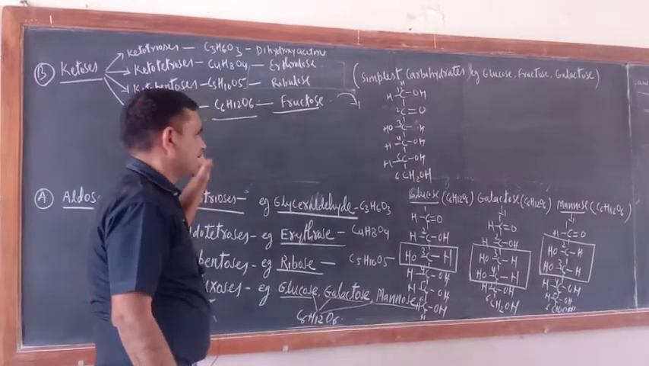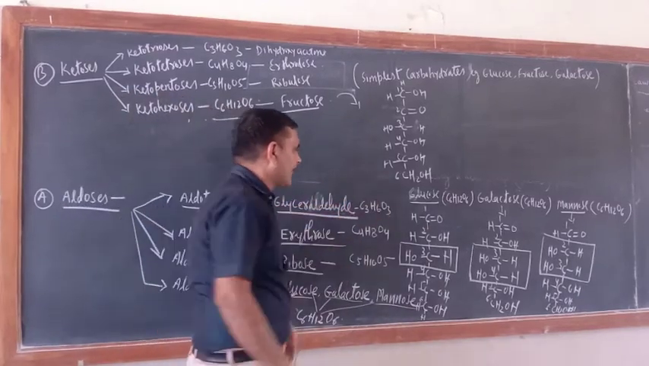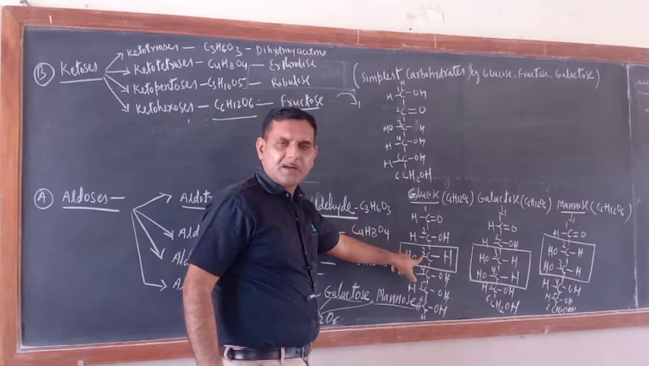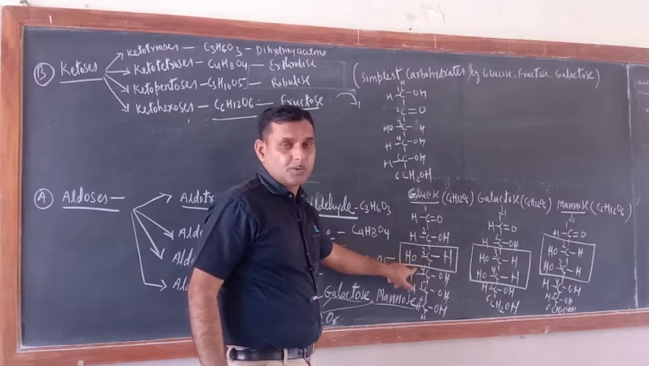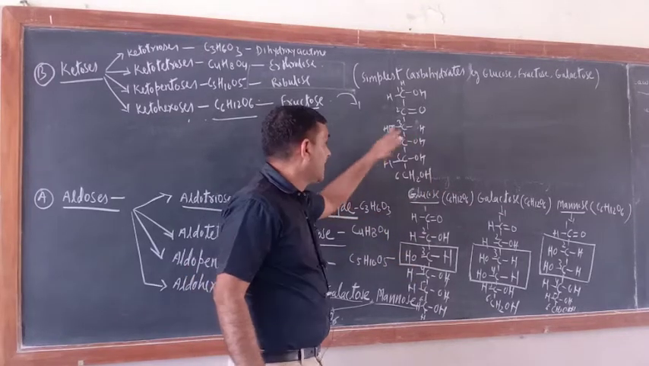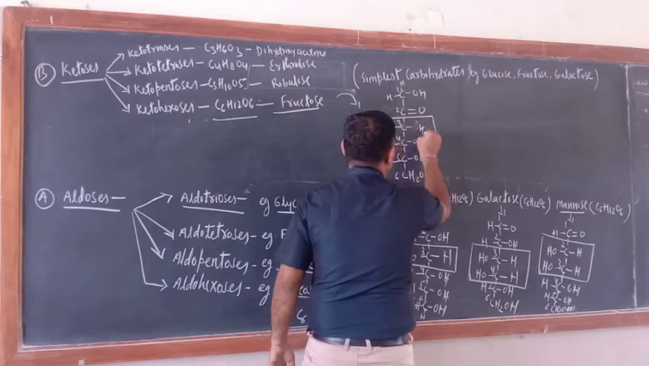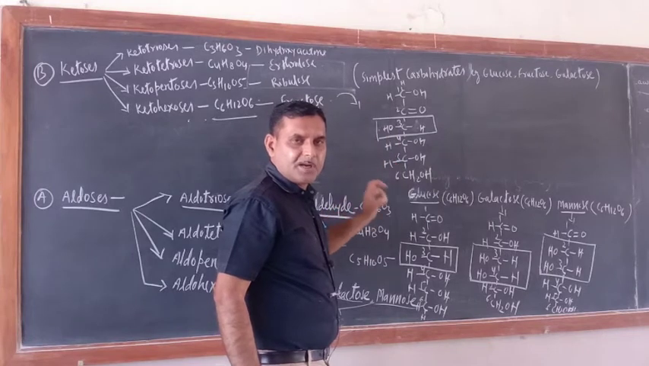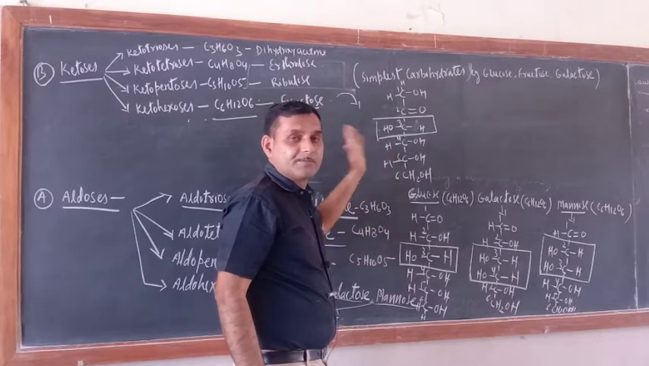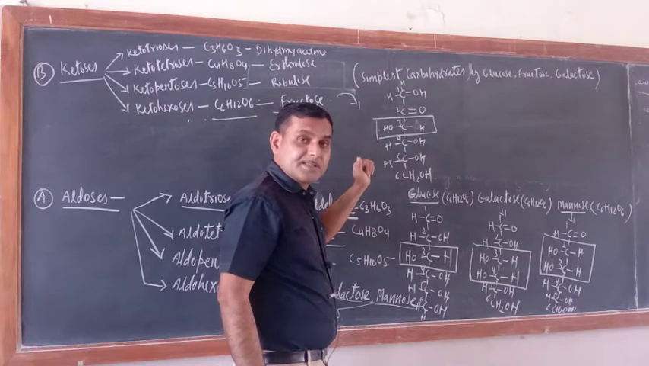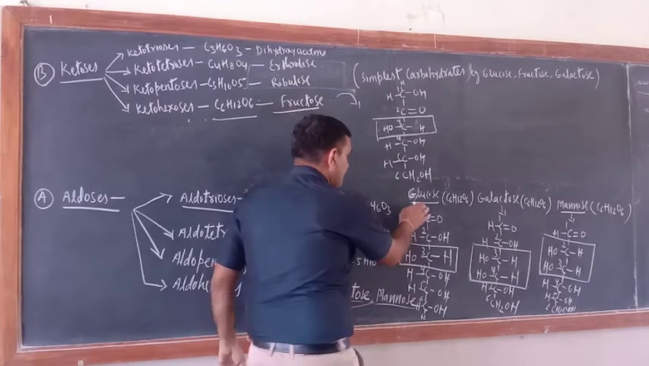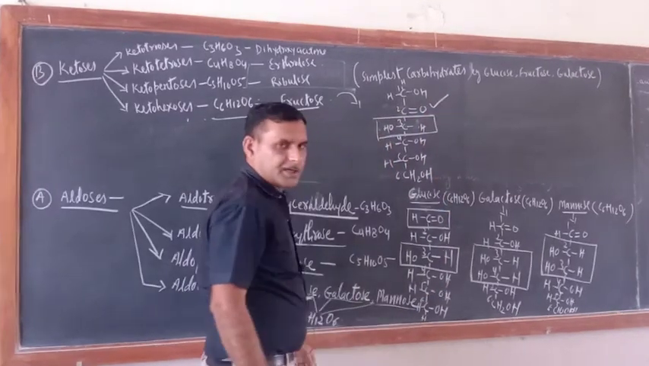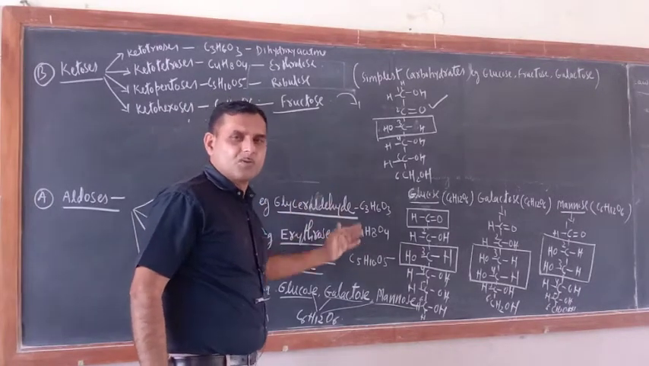So just see, what is the difference between glucose and fructose? As far as the configuration is concerned, at carbon number 3 of glucose, OH is on the left hand side, H is on the right hand side. Here also at carbon number 3, OH is on the left hand side and H is on the right hand side. It means at carbon number 3, configuration-wise glucose and fructose are similar, but who is making the difference? In glucose, the functional group is aldehyde, but here the functional group is ketonic. So that is the difference between glucose and fructose.